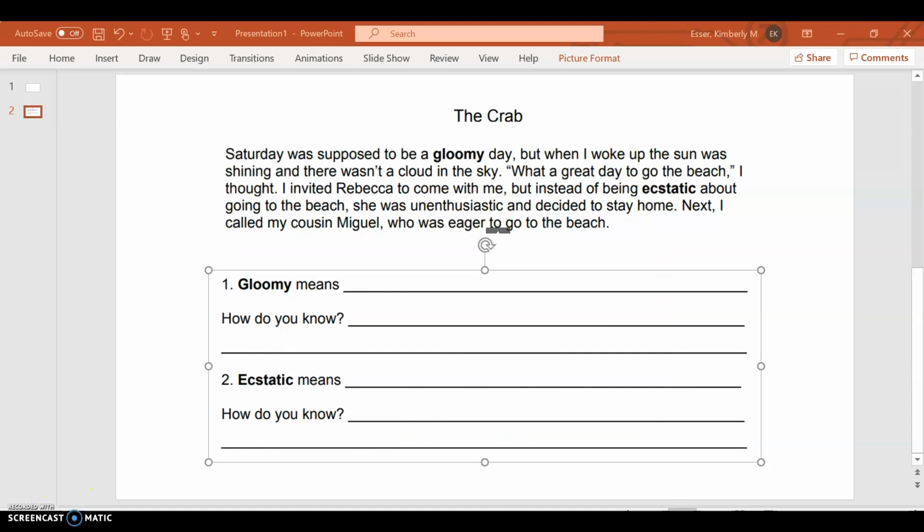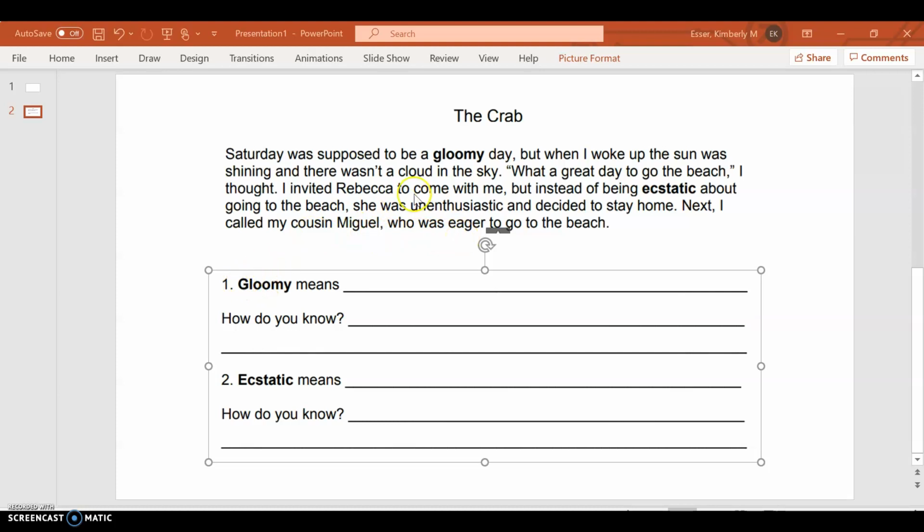Okay, so now let's practice those context clues. Miss Esther has taken the first paragraph of our story. So I'm just going to reread this, and then together I'm going to show you how to figure out the words gloomy and ecstatic. Okay, so I'm going to reread this section. Saturday was supposed to be a gloomy day, but when I woke up, the sun was shining and there wasn't a cloud in the sky. What a great day to go to the beach, I thought. I invited Rebecca to come with me, but instead of being ecstatic about going to the beach, she was unenthusiastic and decided to stay home. Next, I called my cousin Miguel, who was eager to go to the beach with me.